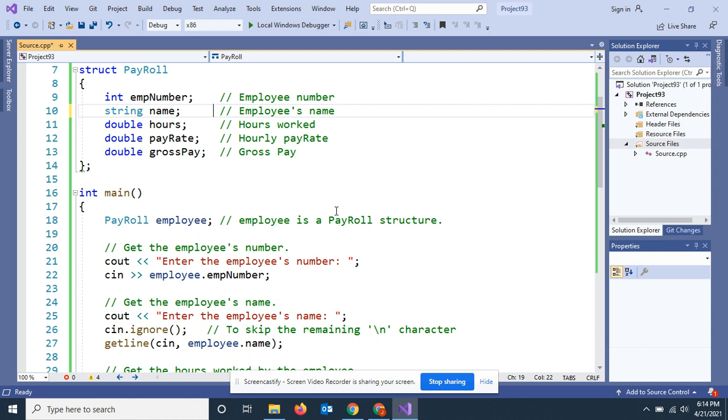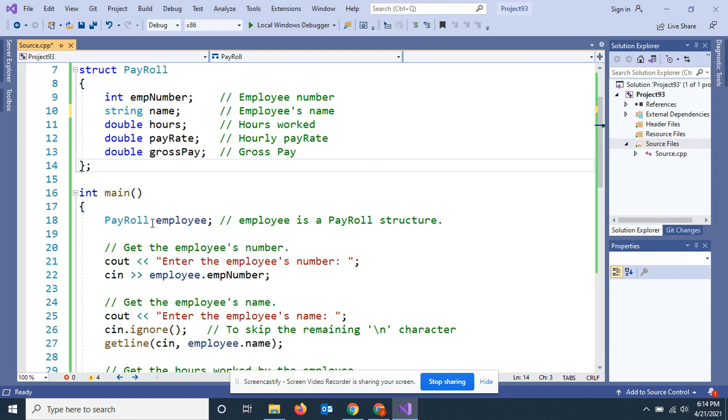Oh, I got to go back up here to the struct. There's something really important, and so many people forget this: after you declare a struct, you call it a payroll struct, you have to have a semicolon behind it. A lot of people forget about it, and I'm one of them. I always forget that. You get some really weird error message, and you sit there and look at it for 15, 20 minutes trying to figure out what you did wrong. This always needs a semicolon after it.